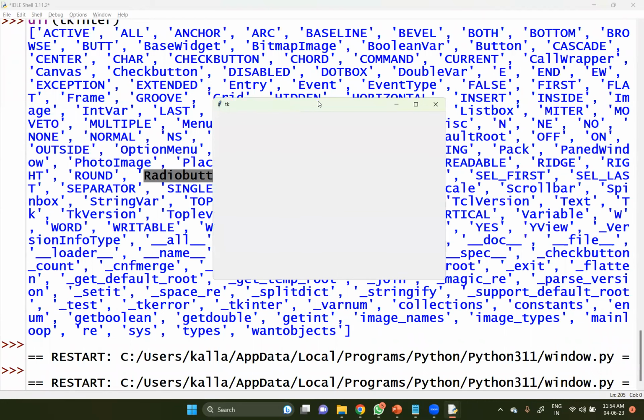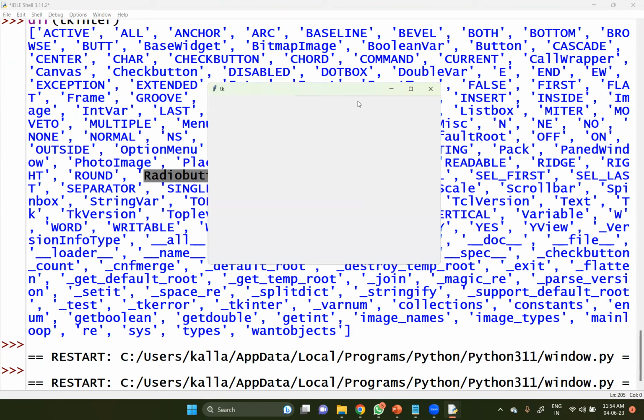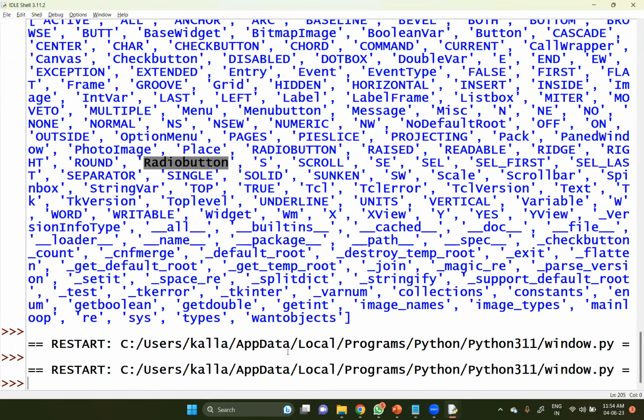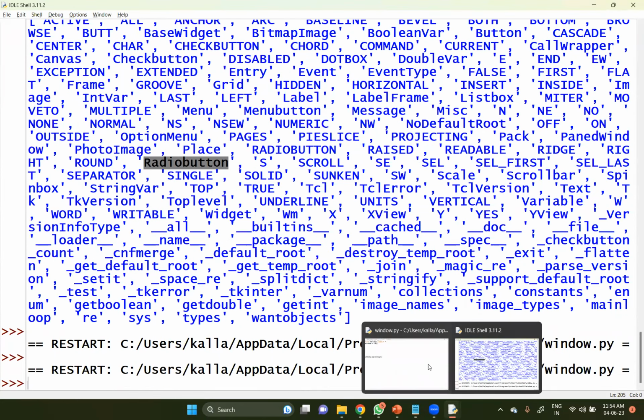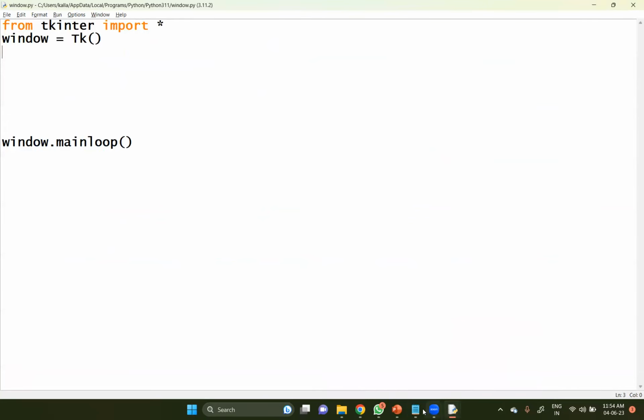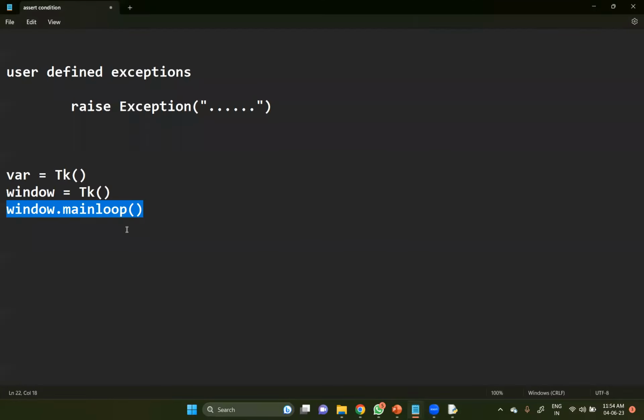It provides this particular window here without having any title. I wanted to set the title of this particular window. How could you set the title of this particular window? Whatever window variable you take into consideration, I'm considering my window variable as window. So window dot title of, you can set your own message. Whatever message you are expected to set, you can write anything here.